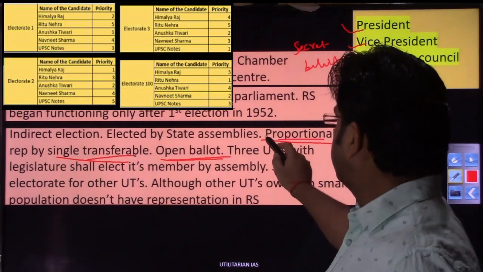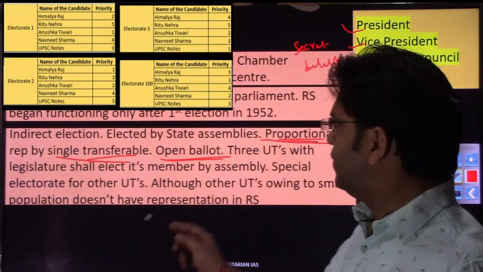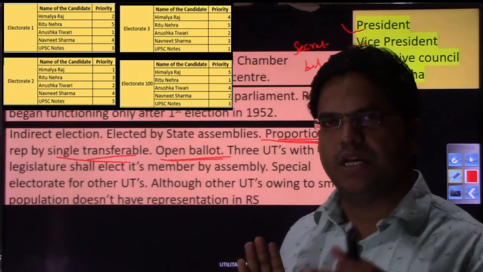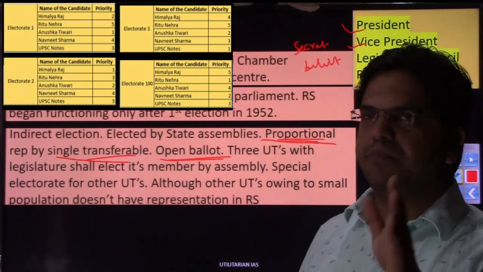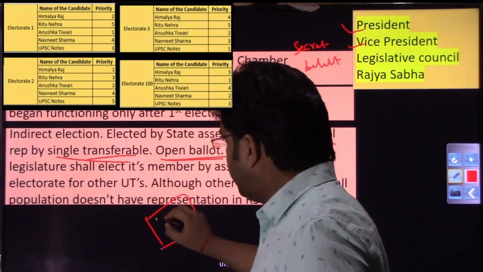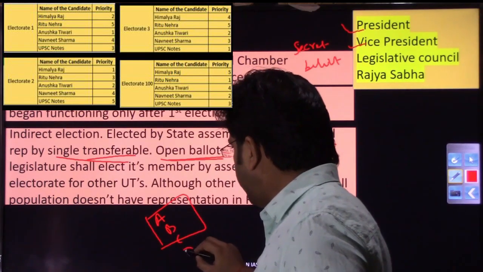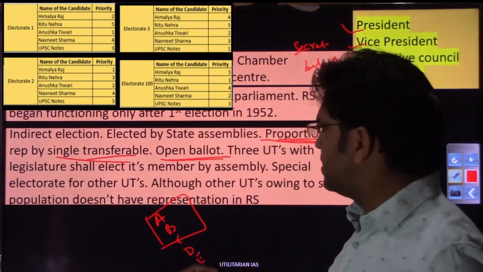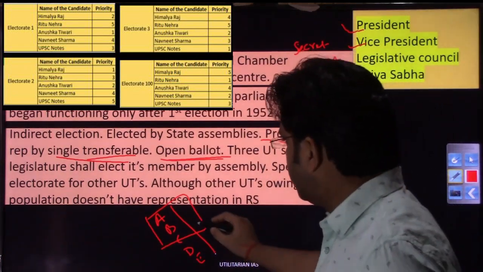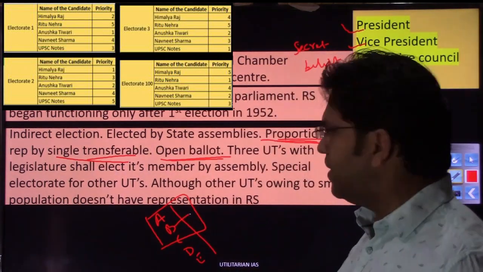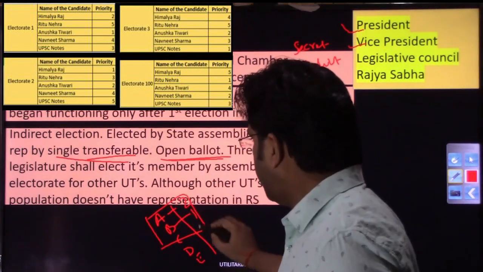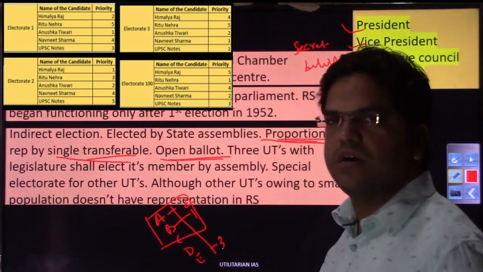We already have seen that in proportional representation by single transferable vote, every voter is given a slip. On that slip are the names of the candidates, and priority has to be given. Suppose there are 5 contestants, A, B, C, D, E. The electors are MLAs, who will be asked to give priority to these candidates. Suppose I am an MLA and my preferred candidate is B, so I give priority 1 to B, priority 2 to A, priority 3 to E. This is how voting is done.